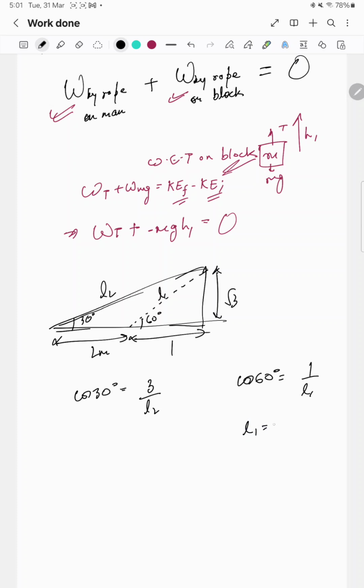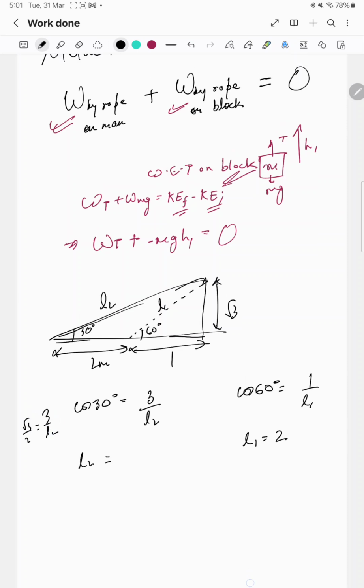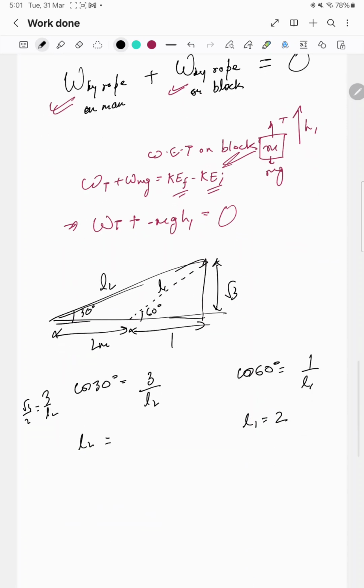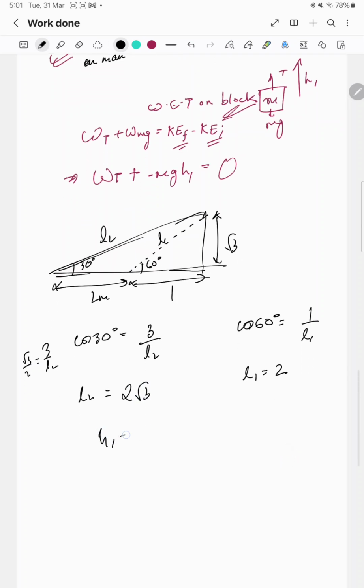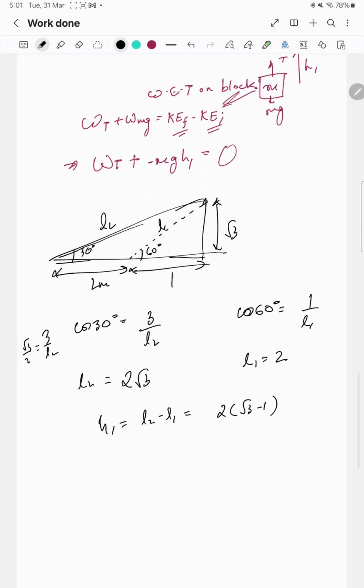So we will get L1 is equal to 2 and we will get L2 is equal to 2 root 3. Now H1 will be L2 minus L1, that means 2 root 3 minus 1.